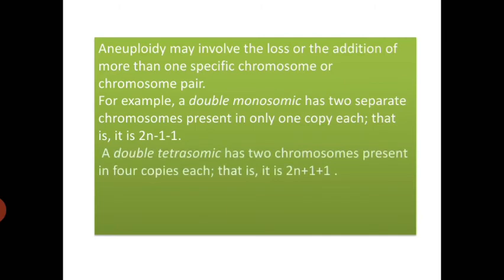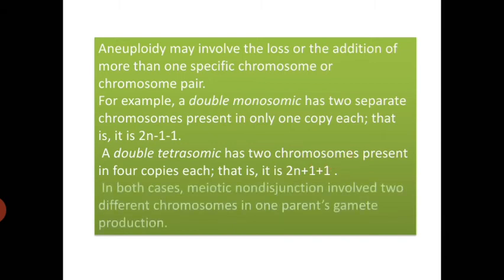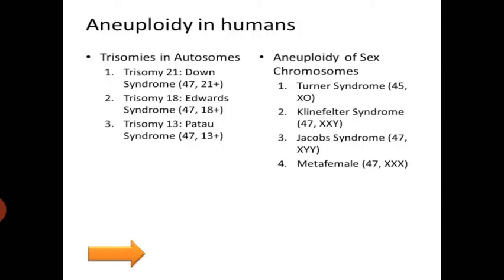Second one is double tetrasomic, which has 2 chromosomes present in 4 copies each, and the cell number is 2n+1+1. In both cases, meiotic non-disjunction involves 2 different chromosomes in one parent's gamete production.